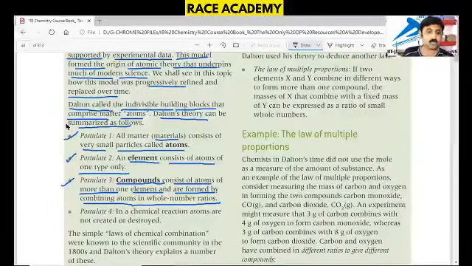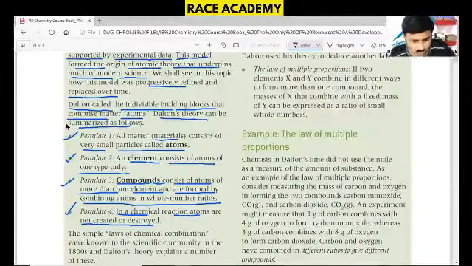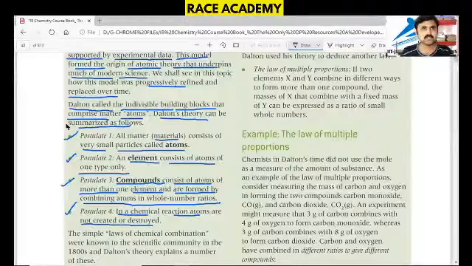The fourth postulate: in chemical reactions, atoms are not created or destroyed. These are the four important postulates of Dalton's atomic theory.